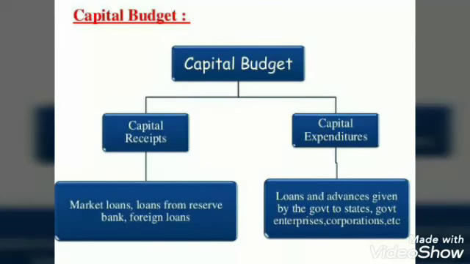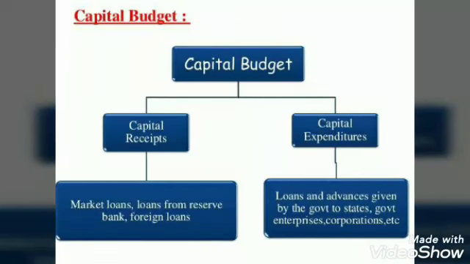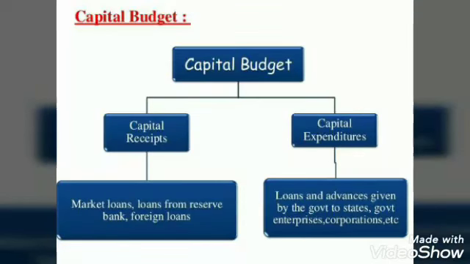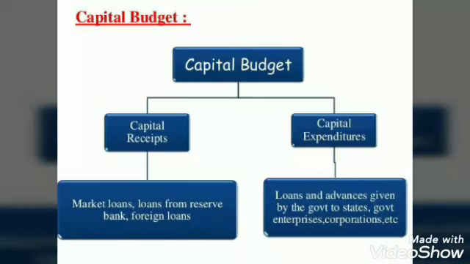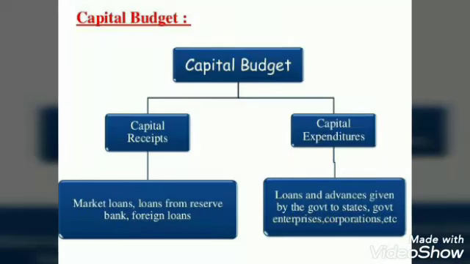Now over here, this capital budget includes capital receipts and capital expenditure, and this budget includes only such items of receipts and expenditure of the government which impact the assets and liability status of the government.